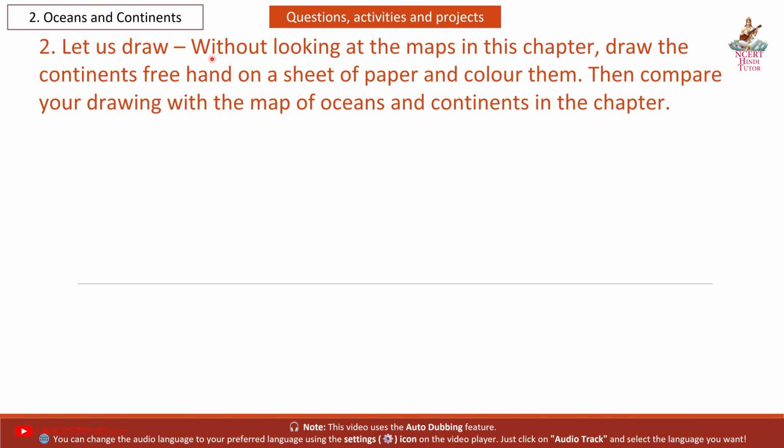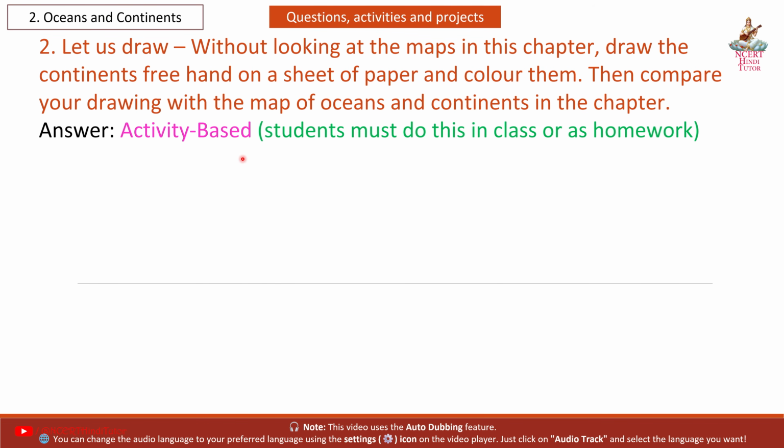Question 2. Let us draw without looking at the maps in this chapter. Draw the continents freehand on a sheet of paper and color them. So friends, you have to do this yourself. Then compare your drawing with the map of oceans and continents in the chapter. So friends, this is activity based. Students must do this in class or as homework.